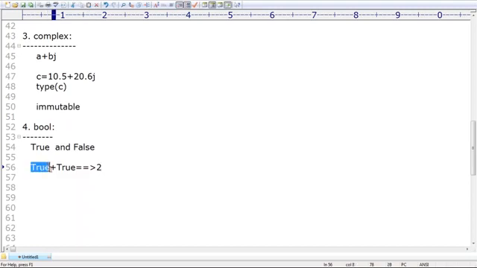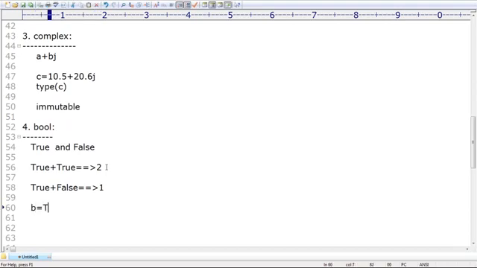In Python, the True value is internally represented by using 1. Remember that, sir. True plus True is nothing but 1 plus 1, and its value is always 2. Next, if I consider True plus False, can anyone tell what the output is? False is 0, right? That's why its value is always 1.